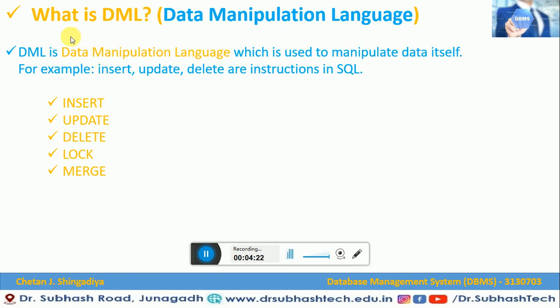So friends, now let us start with DML. So what is DML first? The full form of DML is data manipulation language. What is that? A DML is a data manipulation language which is used to manipulate data itself. So when you want to manipulate your data, we are going to use SQL commands, that is DML queries or DML commands. For example, insert, update, delete are the instructions in SQL.